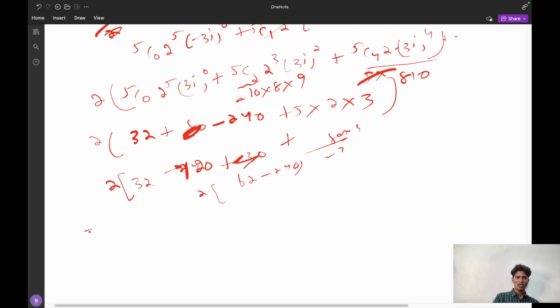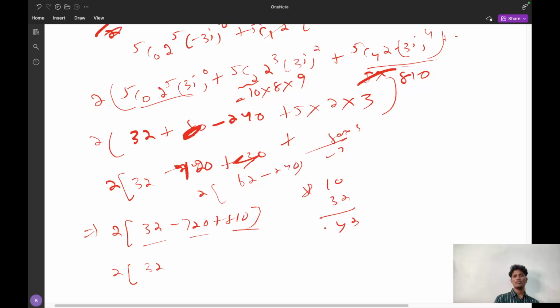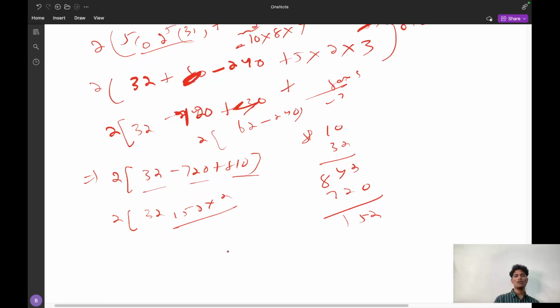So at last what did I get? 2 multiplied by 32, minus 720, plus 810. So 2 multiplied by 32, and 810 plus 32 is 842. 842 minus 720, what do I get? 122. 122 into 2, what am I going to get?